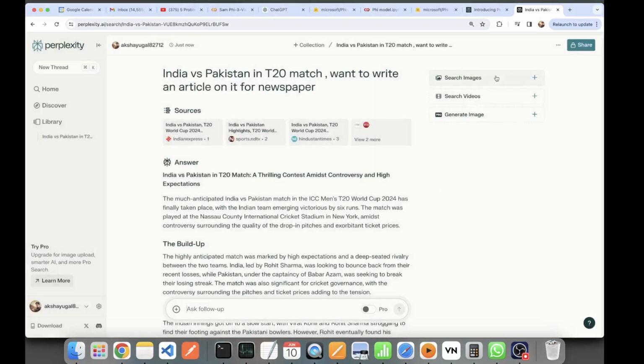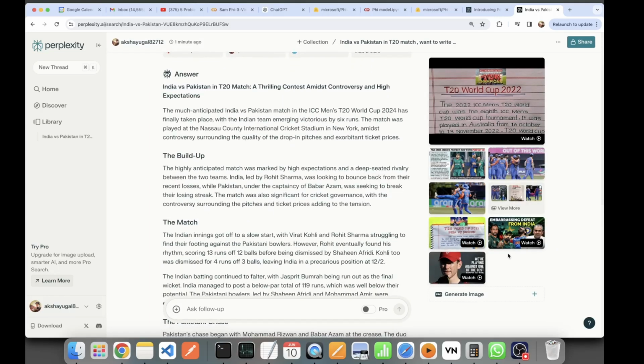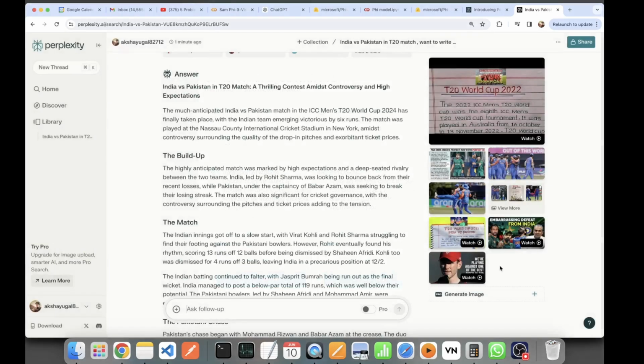Okay, great. Search images, search videos, generate images. I think search videos will do a search on YouTube for the same topic, some top videos on YouTube. Search images would do a Google search, and generate image, there might be a DALL-E API. Okay, not DALL-E. DALL-E won't be here because it's perplexity.ai. Maybe something which they have of their own. Okay, but it's not available for free. You have to upgrade to Pro.